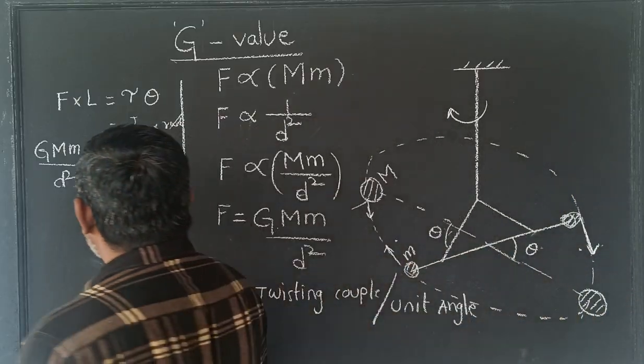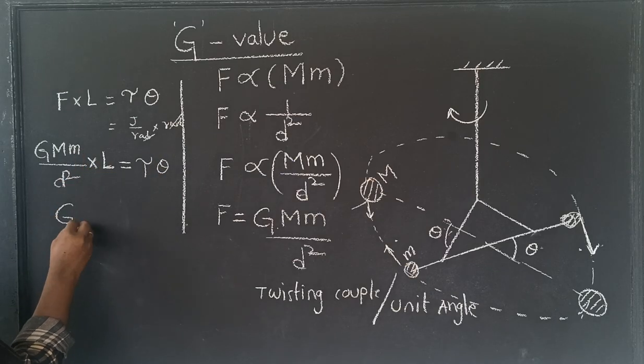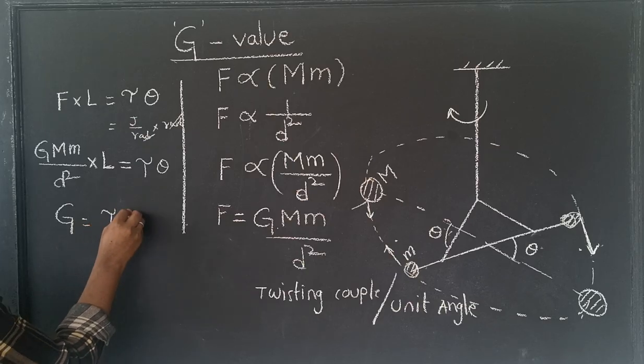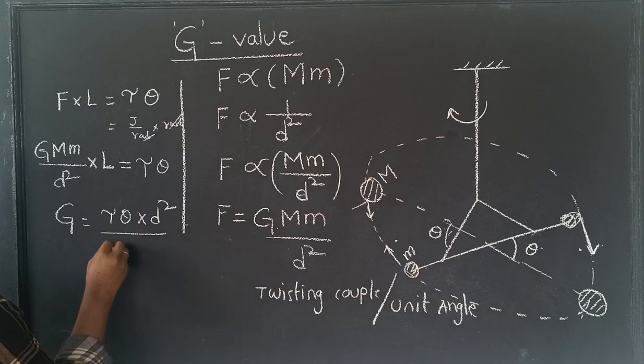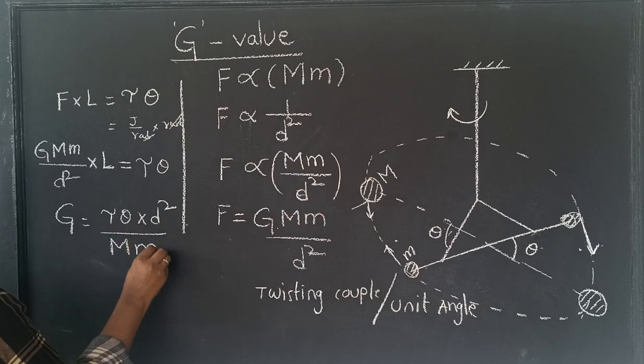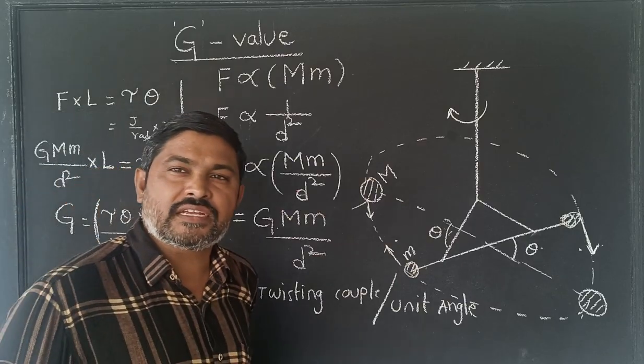After this, what can we do? Every value we know. What do we not know? G value we do not know. G equals tau into theta into d square by M into m into L. So exactly how much mass of lead spheres he has taken, we don't know.